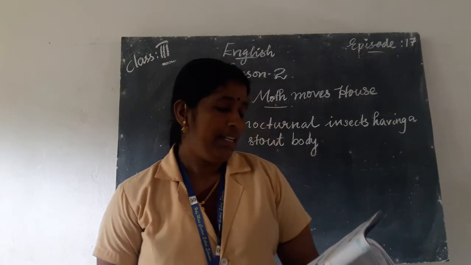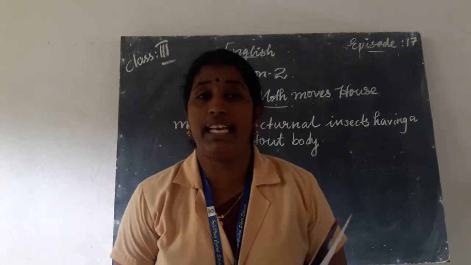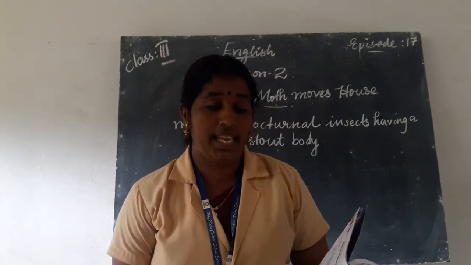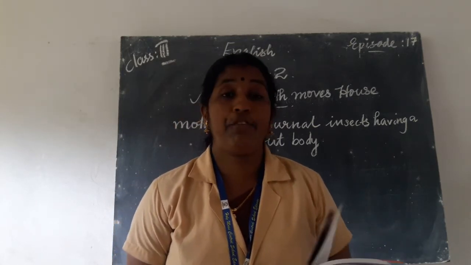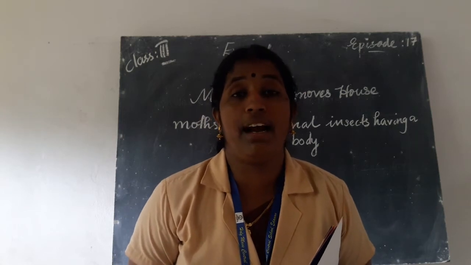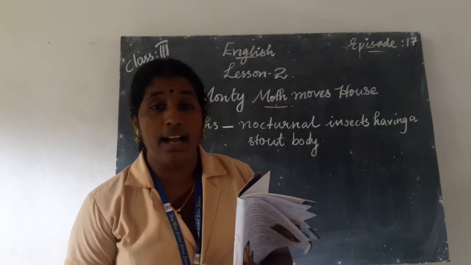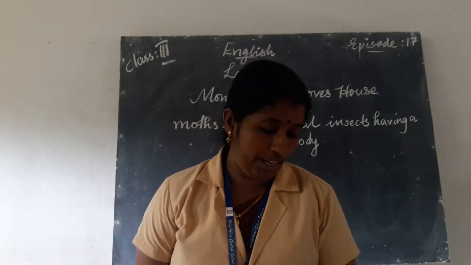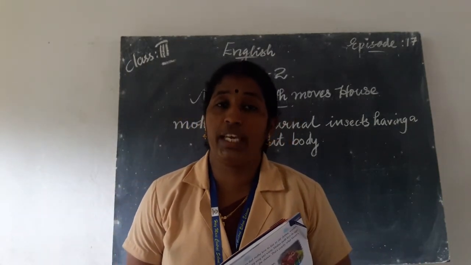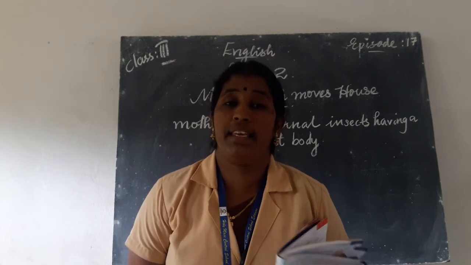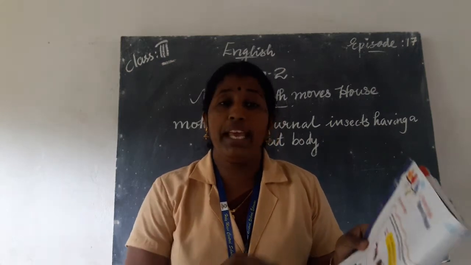Next one, moth, M-O-T-H. Next one, butterfly, B-U-T-T-E-R-F-L-Y. Then honeybee, H-O-N-E-Y, honey, B-E-E, bee.